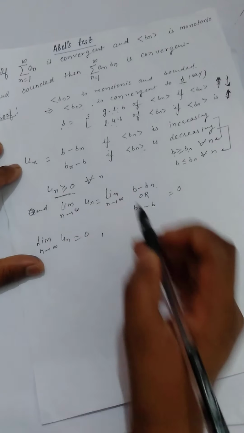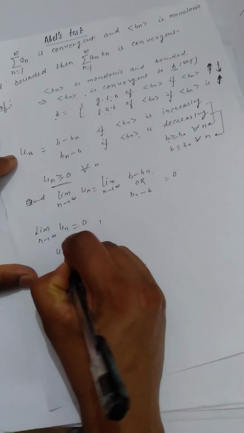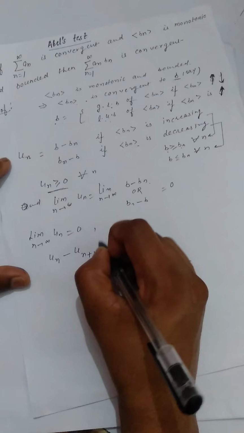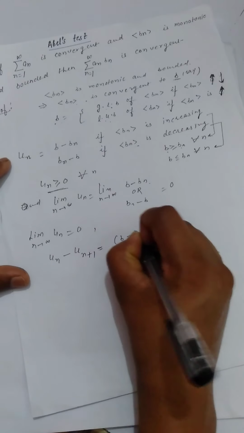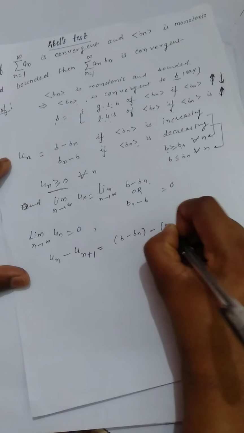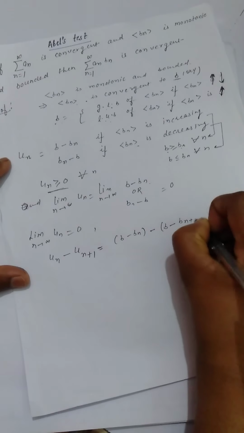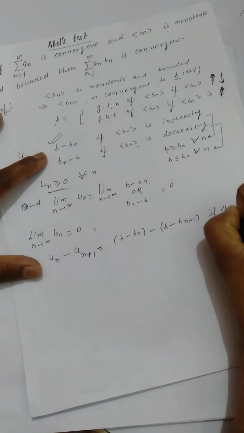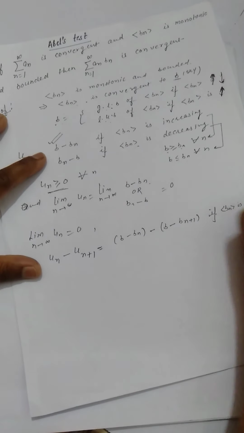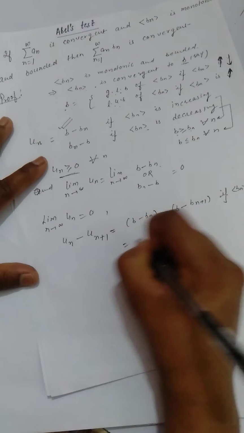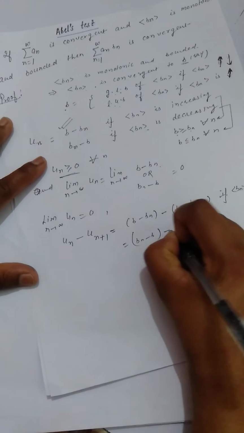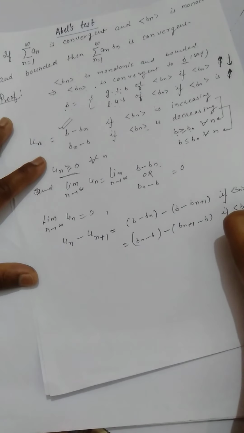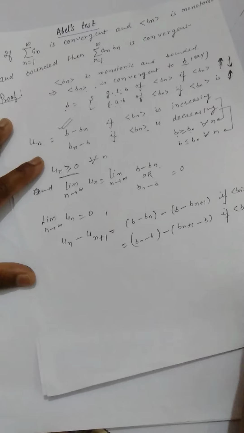So what we have: limit n approaches infinity of un is 0, and un is a sequence of non-negative terms. Also, if we want to calculate un minus un plus 1, then un minus un plus 1 is b minus bn minus b minus bn plus 1 if bn is increasing, and bn minus b minus bn plus 1 minus b if bn is decreasing.